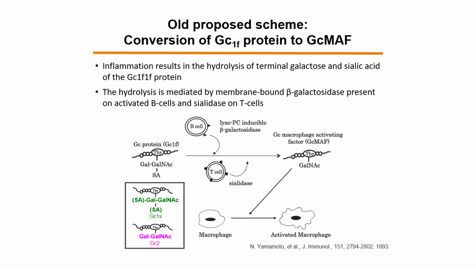This slide shows an older idea about how GC1F protein might be changed into GcMAF. This idea was first reported in 1993 by Dr. Yamamoto and Dr. Holi from Tokushima University. They suggested that when the body has inflammation, certain sugars on the GC1F protein are cut off. This happens with the help of two enzymes, one from B cells, called beta-galactosidase, and another from T cells, called sialidase. Step by step, the protein is modified, and in the end, it can be turned into GcMAF.